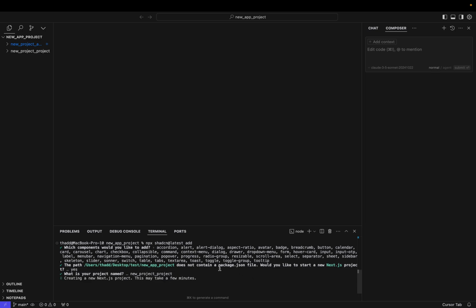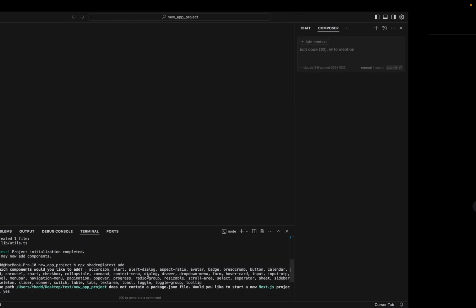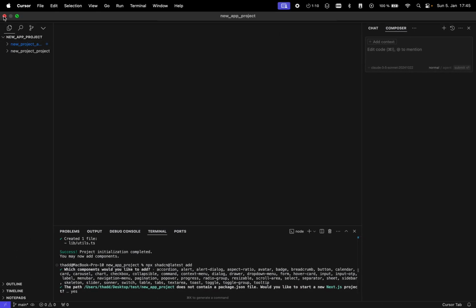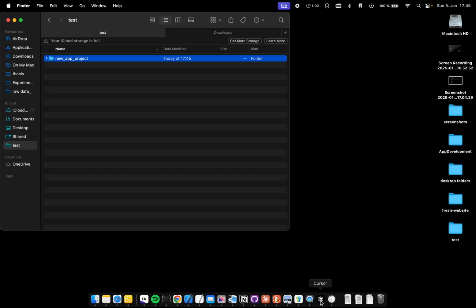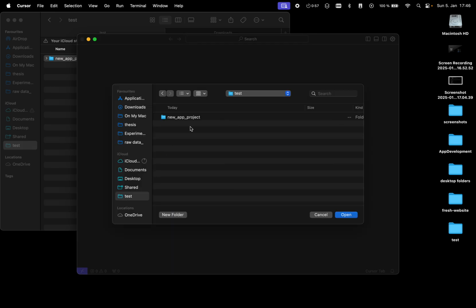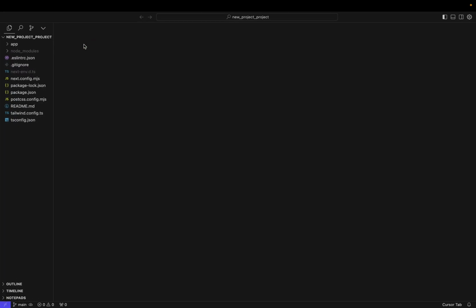Okay, we are creating now this Next.js project, and this is gonna be really everything that we need to actually build our app. So let's dive right into the app. We're gonna close the Cursor composer, then actually really just open the app that we just built. So let's just do a new window, open a folder, and then go to the app, new project. And here we have our application.